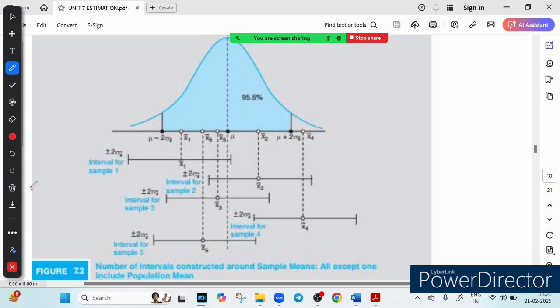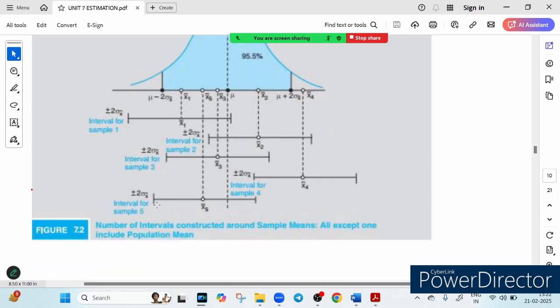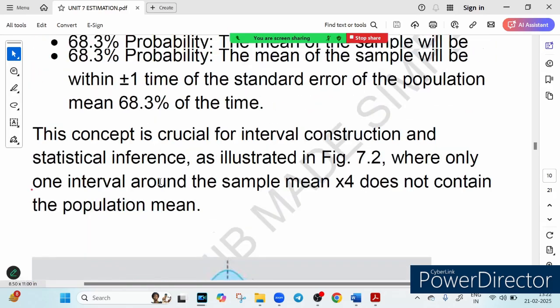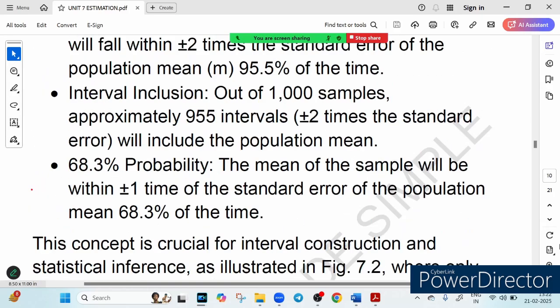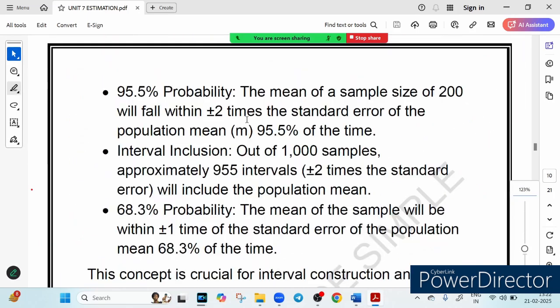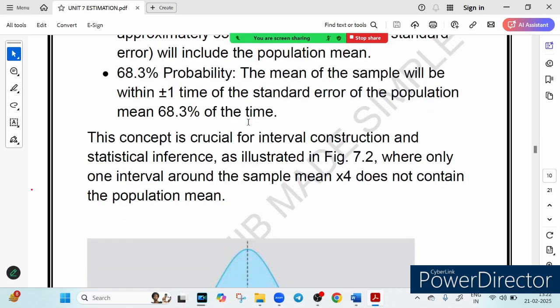So we learned that confidence intervals are crucial in finance and risk management. They help estimate a range where the true population value, like average return, risk or loan default, is likely to fall. Not all intervals will capture the true mean, but most will. And this helps us make data driven decisions with a quantifiable level of certainty. We say that 95.5% of the time it lies in this range, and there is a 68.3% rule also, for plus minus 1 standard error, and 95.5% for plus minus 2 standard error, right? This is the point.